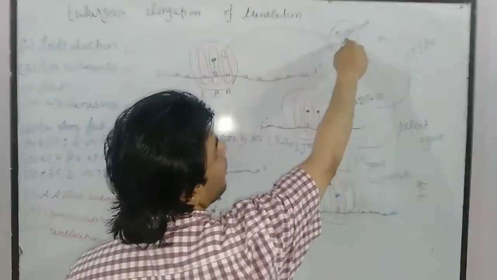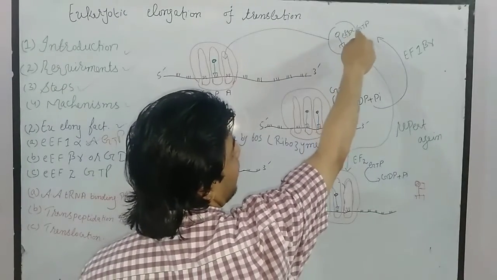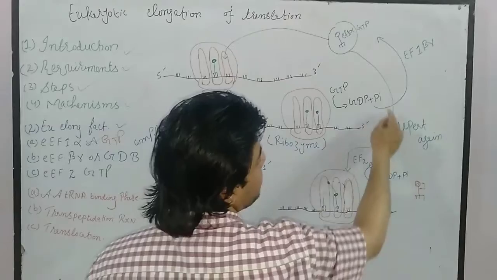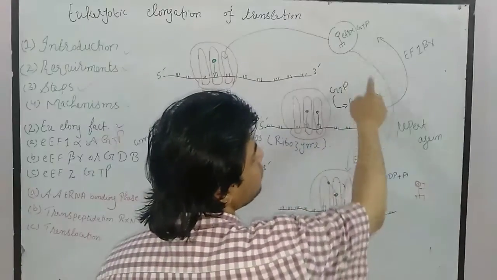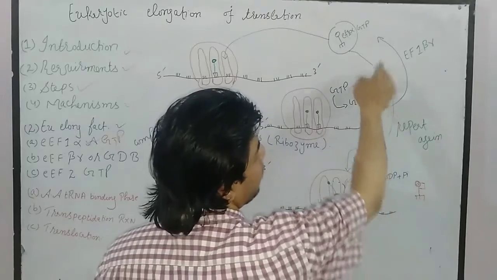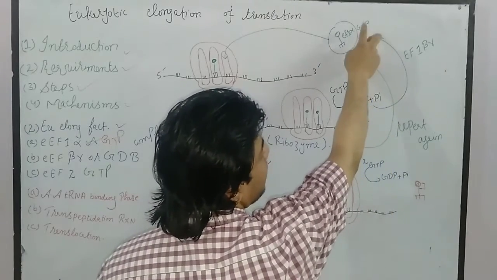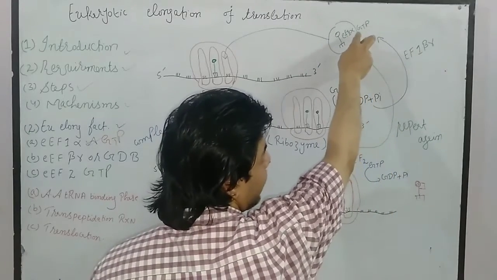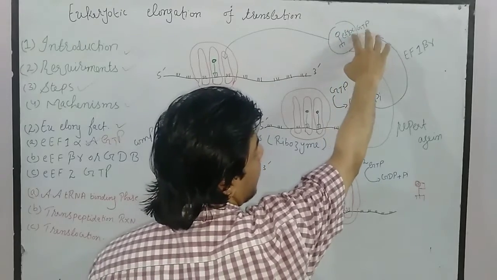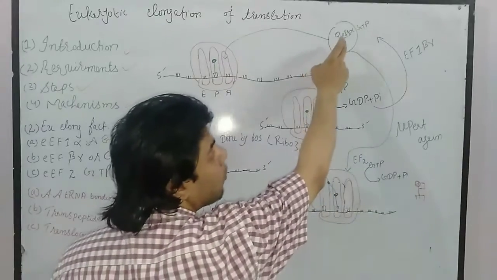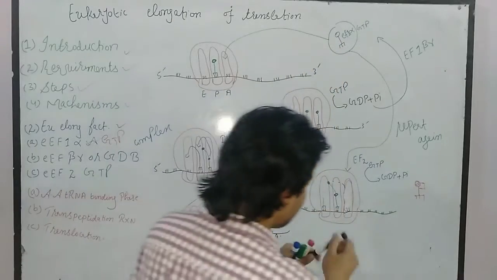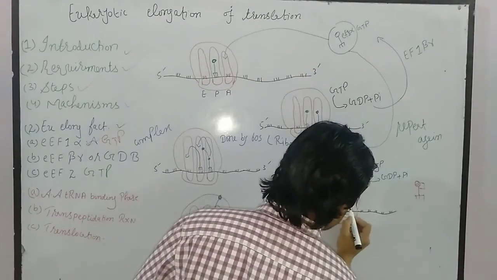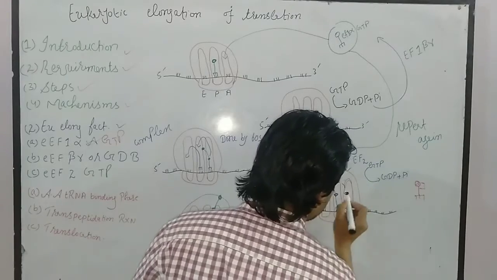So again, elongation factor 1 alpha and GTP, which is formed by elongation factor 1 beta gamma, will form GTP from GDP plus inorganic phosphate. Again, the GTP formed will be connected to elongation factor 1 alpha, and this elongation factor 1 alpha carrying the GTP will bring the new charged transfer RNA into the A site.